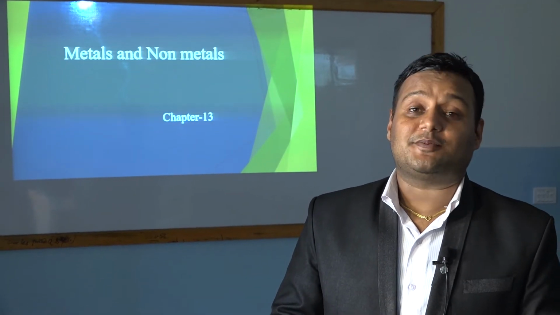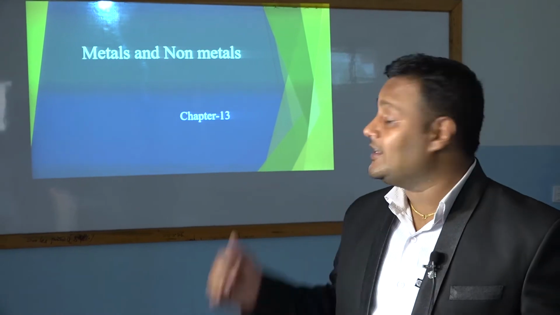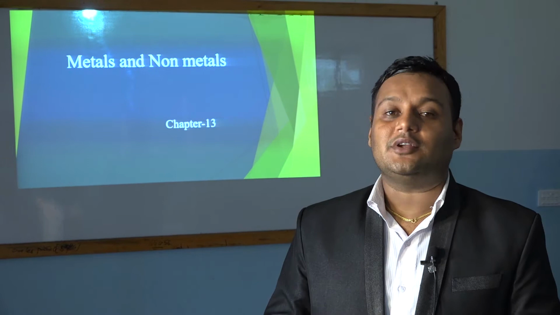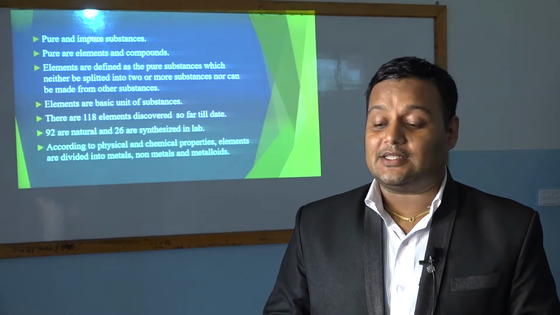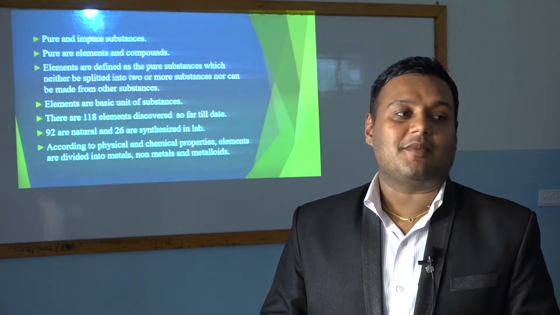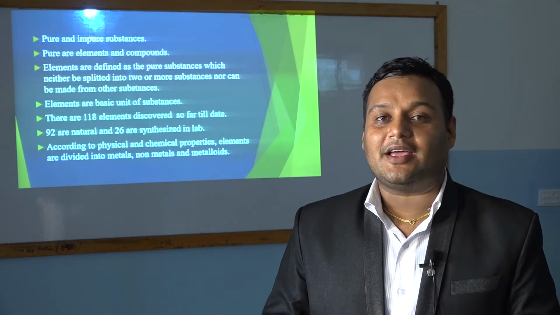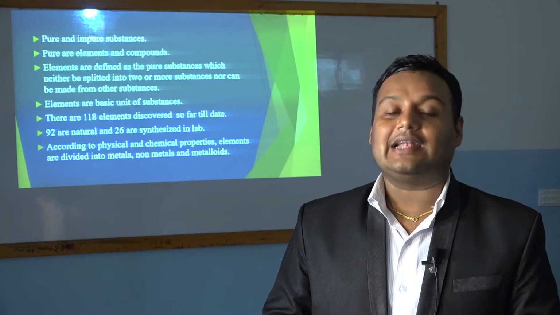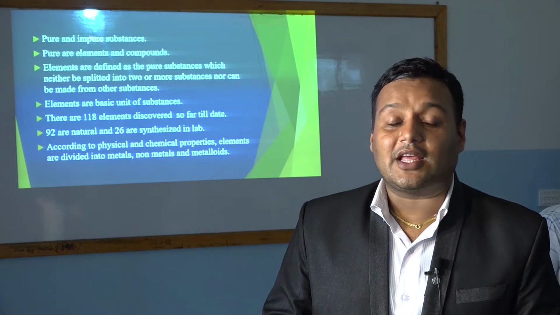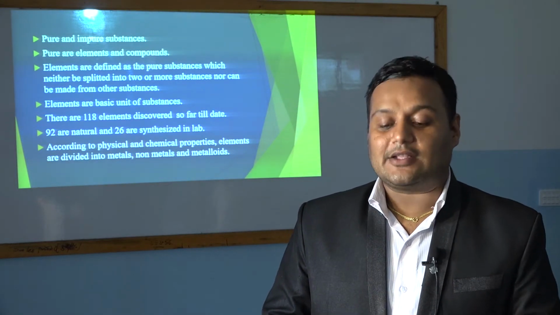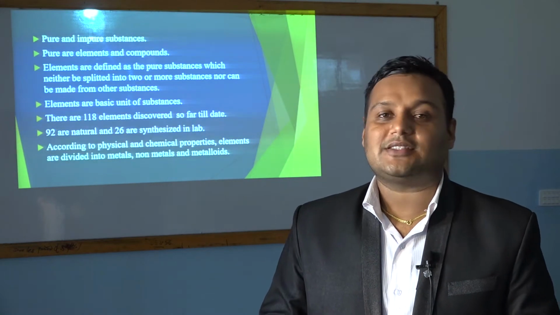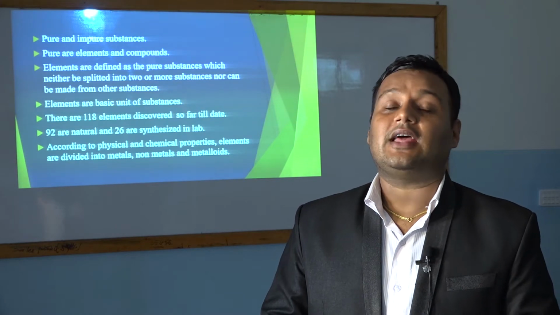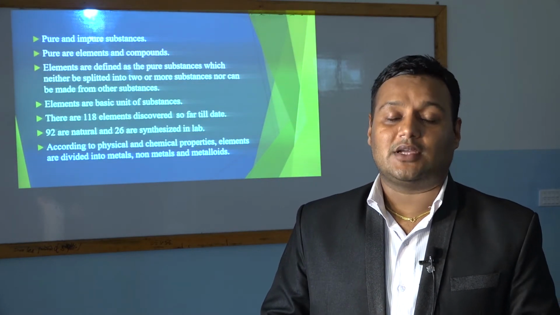Now, in the first period we read about something, and our chapter is Metals and Non-metals, which is chapter 13 of your textbook. In previous classes we have read about some elements. What are the characteristics of an element? How many elements are there? There are a total of 118 elements, and among them 92 are natural elements and 26 are made in the lab. This we have read in an earlier class.